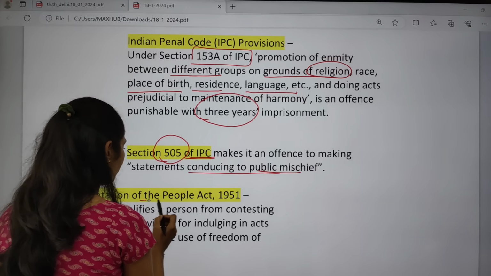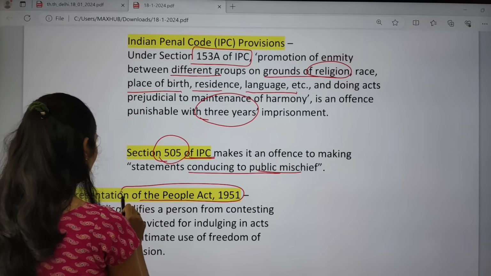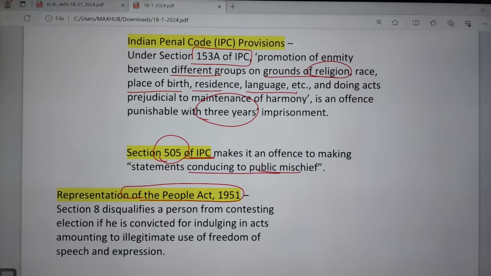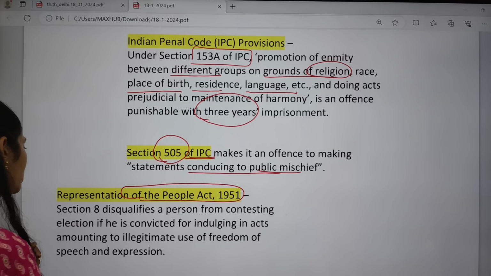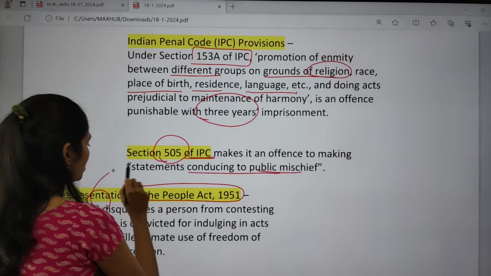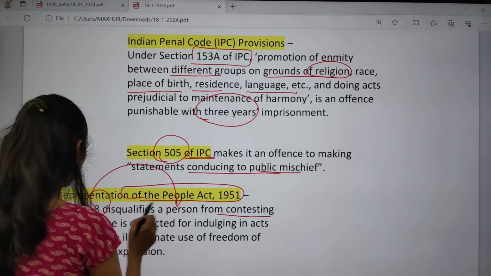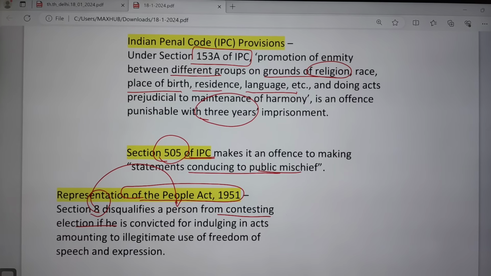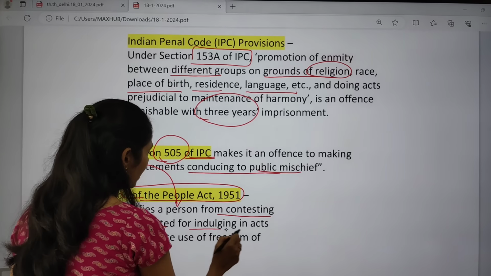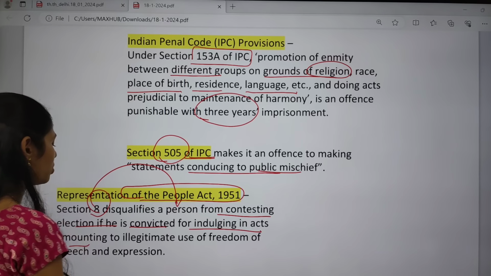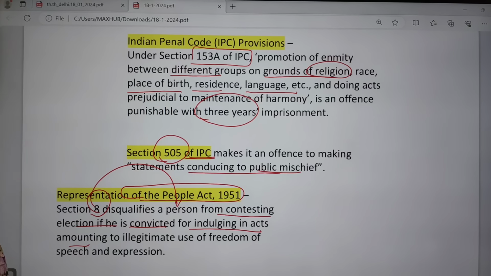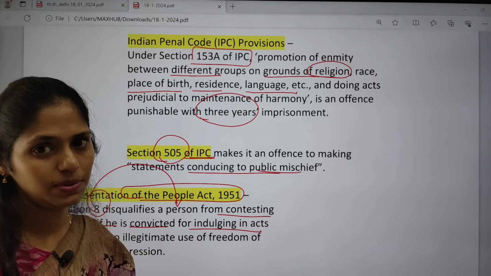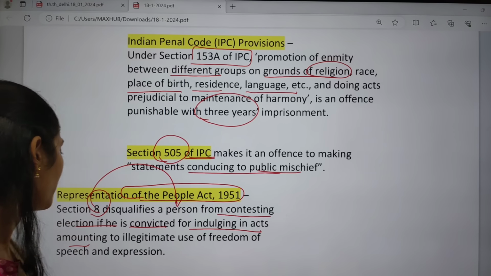And we even have the Representation of the People Act of 1951. This Act talks about Section 8, which disqualifies a person from contesting elections. If a person is convicted for indulging in acts amounting to hate speech, then he is not eligible to contest.